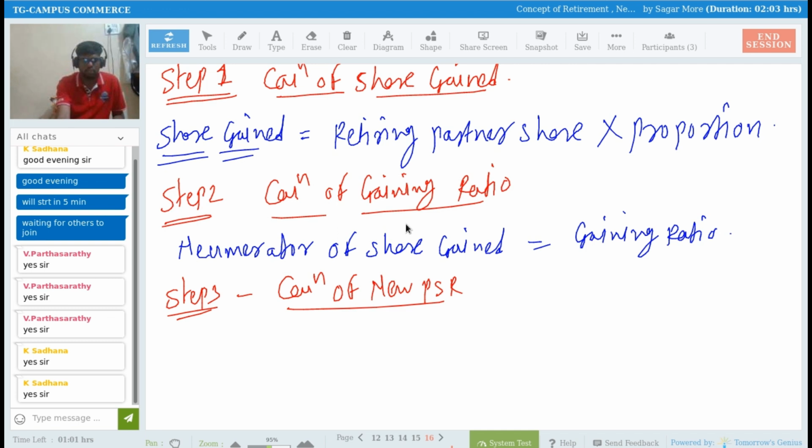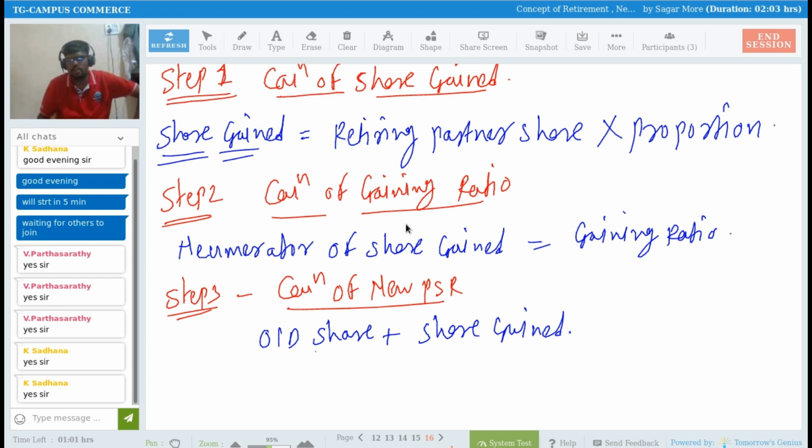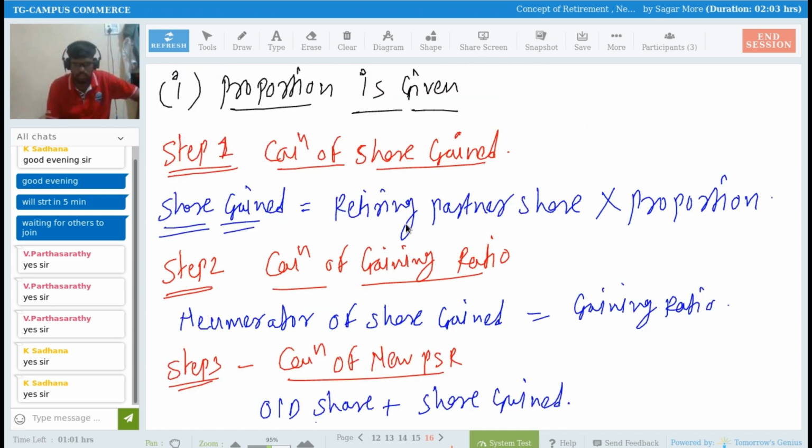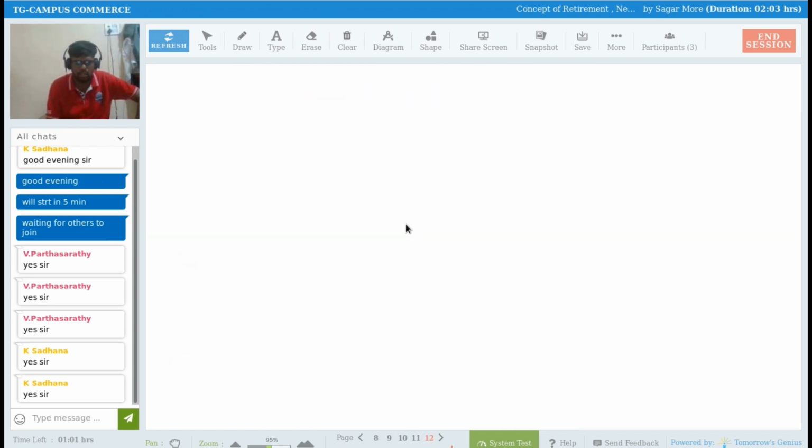Old profit sharing ratio, that is old share, plus share gain. You can calculate now the new profit share. This is the step you have to follow. You understood? Then we have to solve another question.